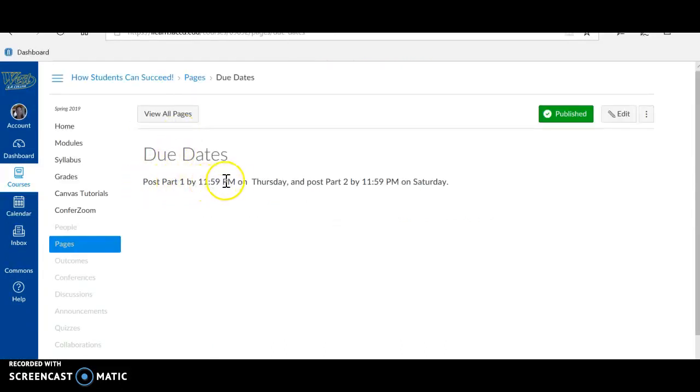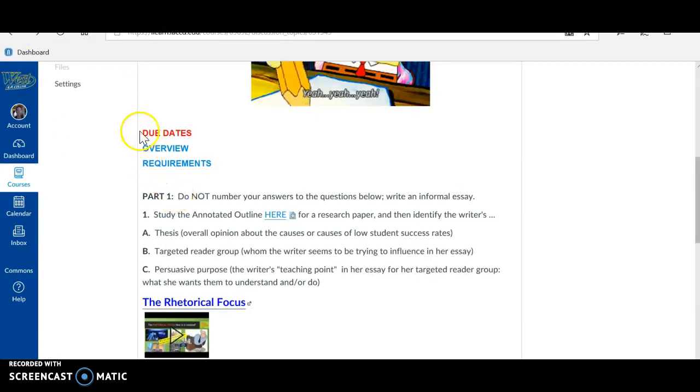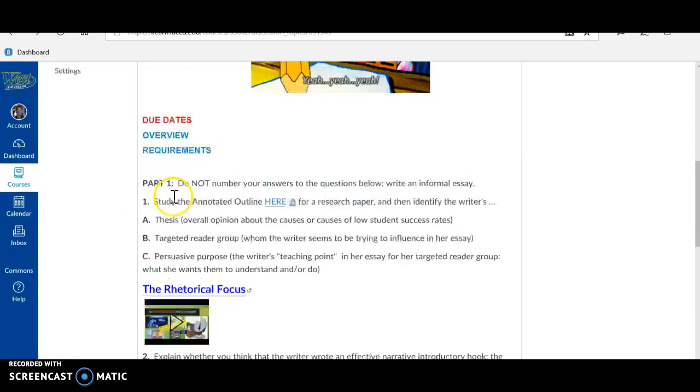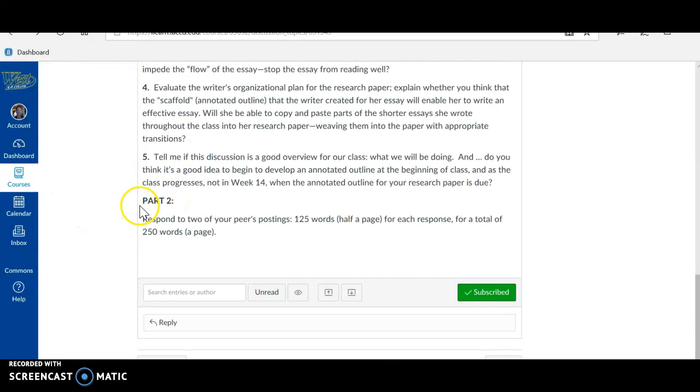Post part 1 by 11:59 p.m. on Thursday, and post part 2 by 11:59 p.m. on Saturday. Again, I explained all about the due dates in this assignment, that your assignments are not due on Sunday. That is the only practical due date I can list in Canvas. It's the end of the week, but you always have the standard information, the due dates in your assignments, and you need to click on this information. You also have the overview and the requirements. And then, of course, most of our assignments are broken down into part 1 and, of course, part 2.